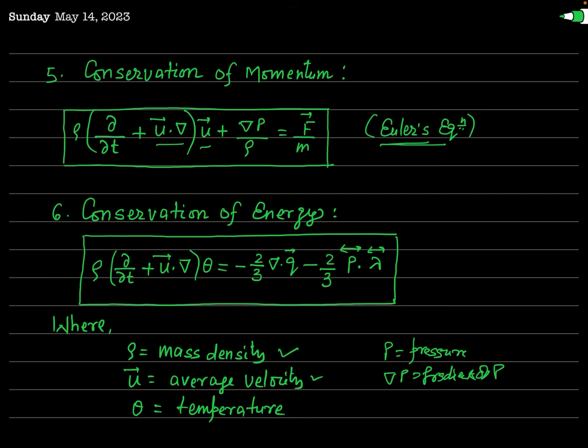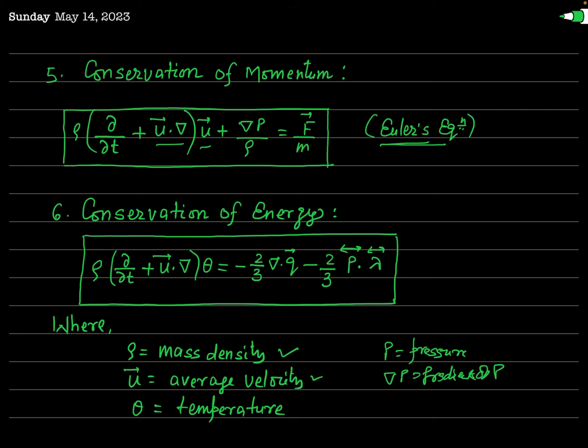Now, to represent the conservation of energy, particularly in plasma physics, when we discuss the problem of transport phenomena, then by solving the Boltzmann transport equation, we arrive at a result which represents the conservation of energy, and this equation is written like this.